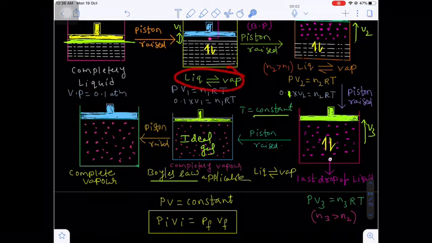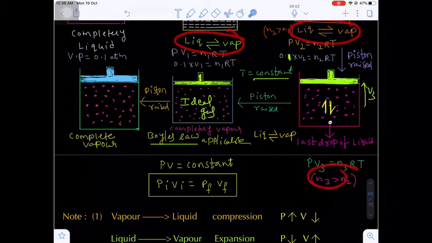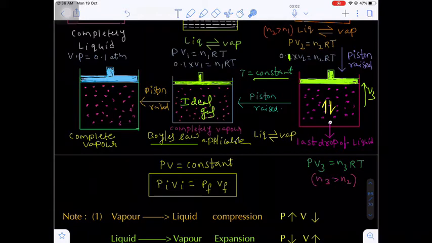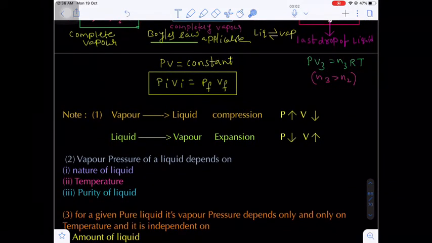Remember, when any liquid with vapor is in equilibrium, then we should not use this Boyle's law. Are you getting my point? Boyle's law applies only to the vapor phase, that is the ideal gas only. Are you getting my point? Now here is some important note. What is the note here?